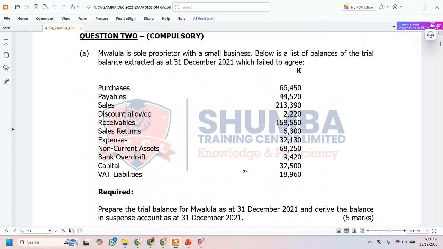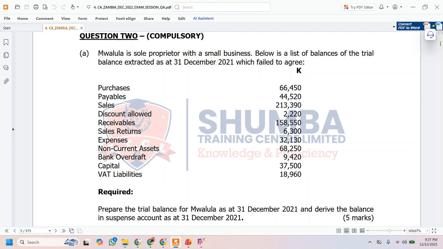This is the December 2022 past paper and we are looking at question 2. As you know, in CA 1.1, question 2 is always compulsory. This is the same with question 1, which is multiple choice. So in December 2022, we had question 2A. This is the question we're going to solve in this particular session.